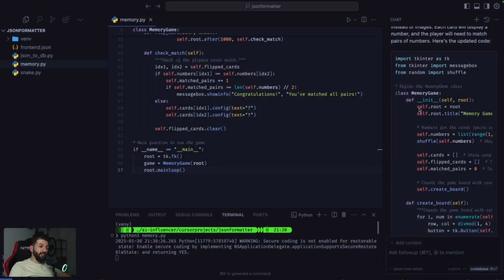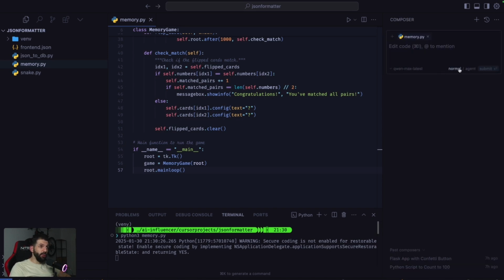And the best thing is, guys, that you can also use it with Composer. I mean, you won't be able to use it with Agent, right? Because we need a special model for that, the specially trained Claude 3.5 Sonnet model from Cursor. But we should be able to run it in normal mode. So let's do the following.